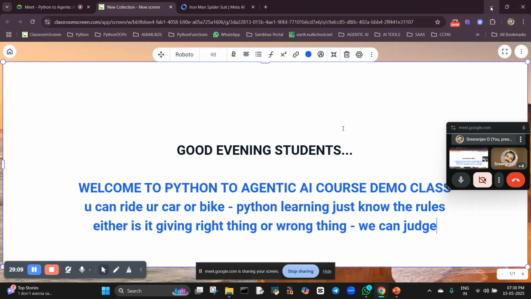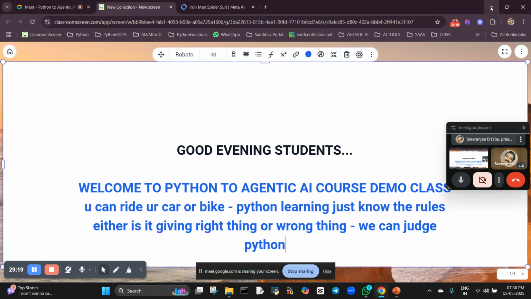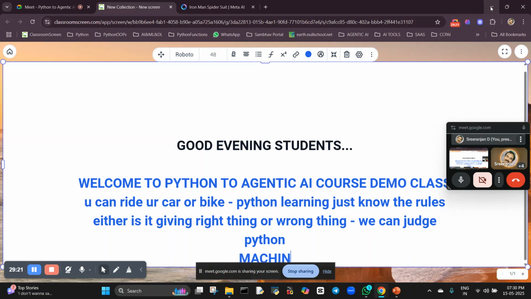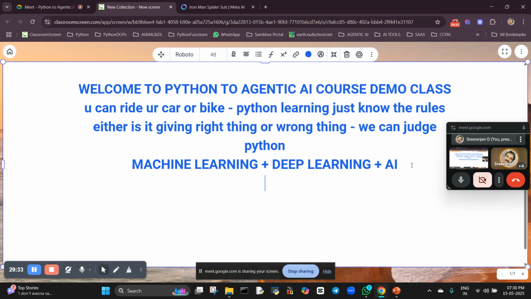In that we are going to cover so many things. Python is just the starting point, and we are going to cover AI. We are going to cover machine learning plus deep learning plus AI, so these three concepts will be coming. In deep learning, we are going to know artificial neural networks, and using that we can create.